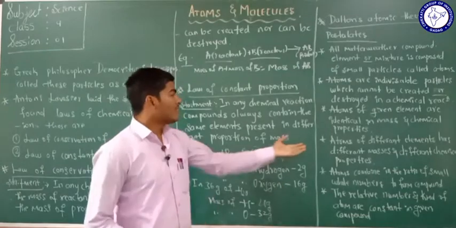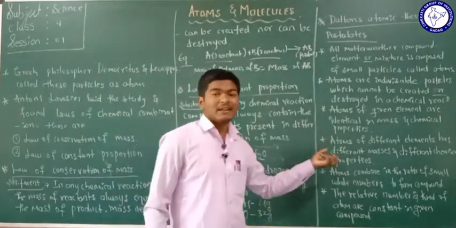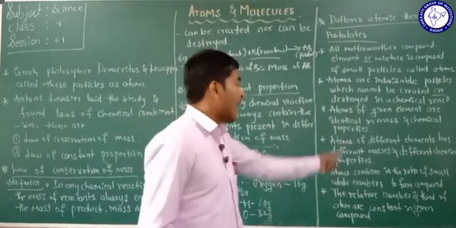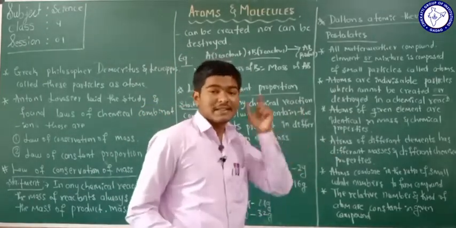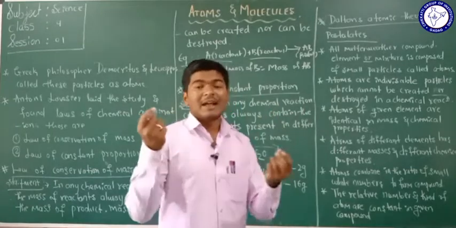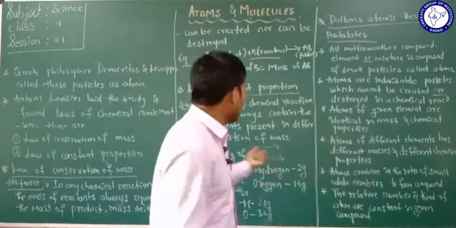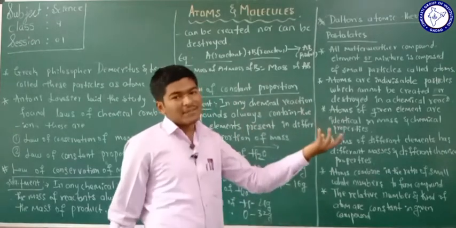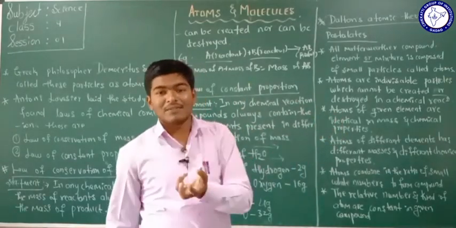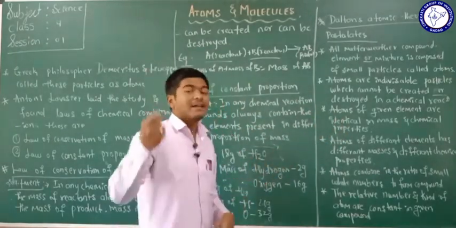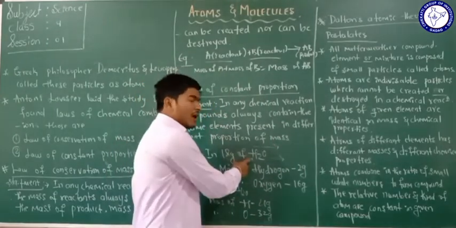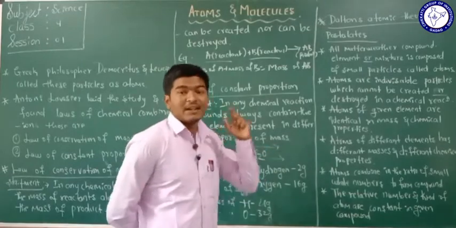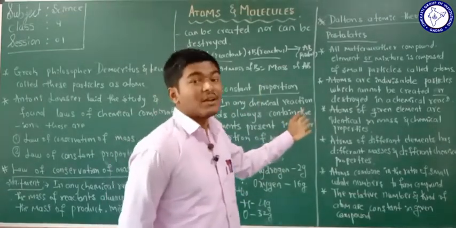So what is the fourth postulate here? Atoms of different elements have different masses and different chemical properties. Is it clear? If you take atoms of different elements, one atom of hydrogen and one atom of oxygen, the mass of the hydrogen atom is different from the mass of the oxygen atom, and the chemical properties of the hydrogen atom are very different from the chemical properties of the oxygen. That is the fourth postulate of the Dalton theory.